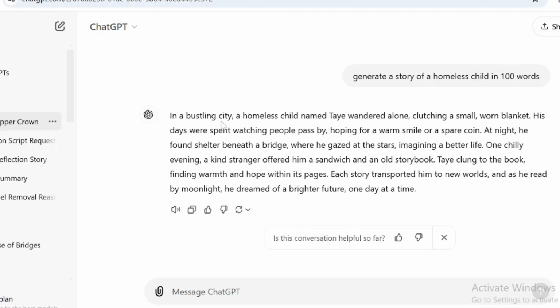In a bustling city, a homeless child named Tayo wanders alone. Each story transported him to new worlds, as he read by moonlight, he dreamed a brighter future, one day at a time.